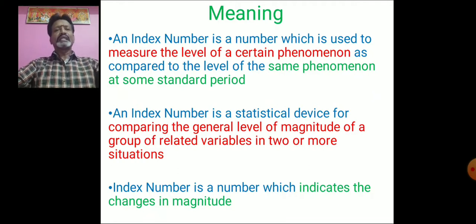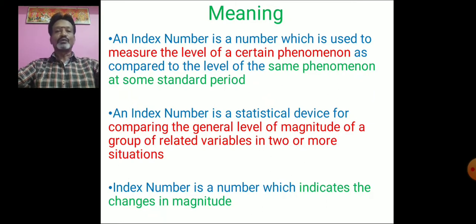An index number is a statistical device for comparing the general level of magnitude of a group of related variables in two or more situations. Not only an individual variable is studied, but a group of variables.